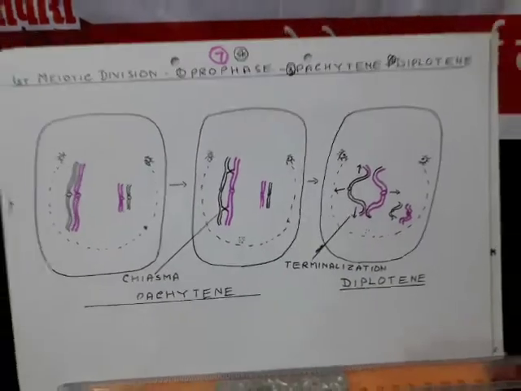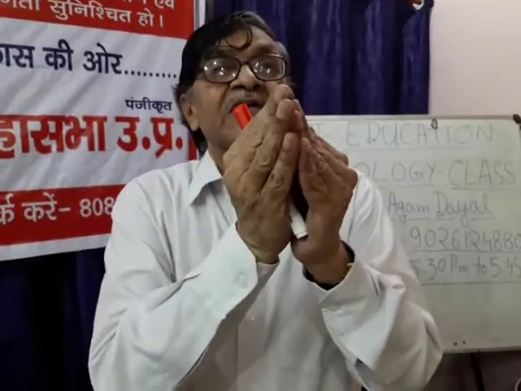After that, in the fourth stage of prophase, as soon as one chromatid divides into two chromatids, each chromosome becomes complete, and then in between the two centromeres of the homologous pair of chromosomes, a repulsive force starts. They start repelling each other. This is called diplotene stage.